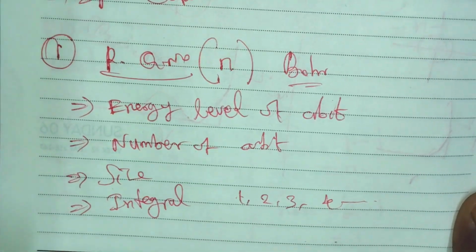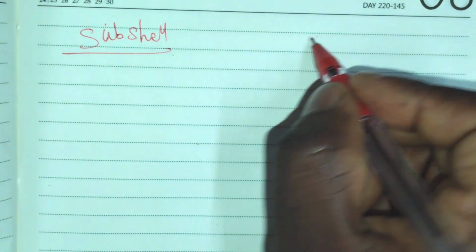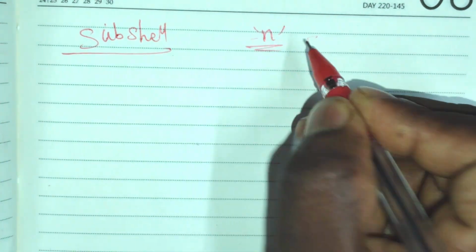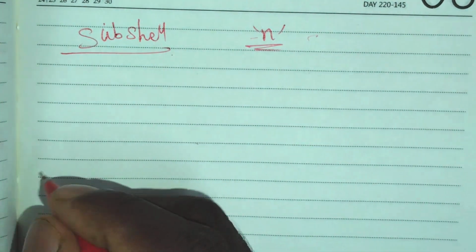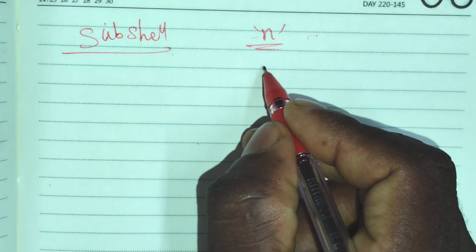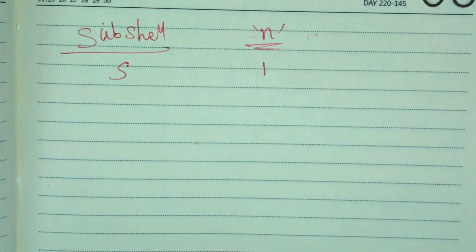These points are important. Now see the principal quantum number and the subshells. Suppose the principal quantum number n is 1, then the s orbital is there.